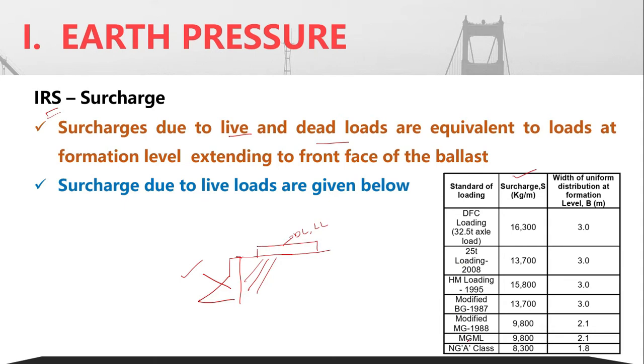Here you have MGML, modified gauge ML, as well as NGA class and BG class, and all these values of surcharge have been given. And what is the corresponding value of B here? The width of these loadings has also been given in the code.